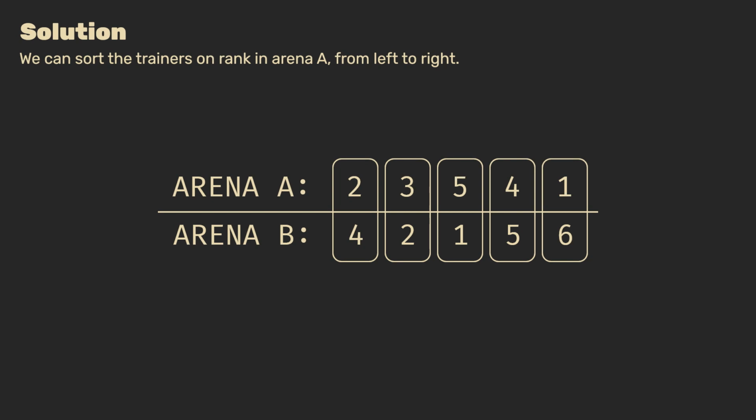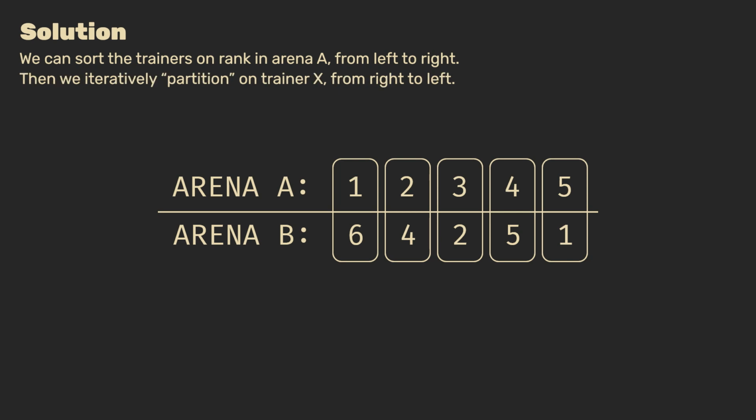Now, let's assume we're all back and see how we can solve this problem. Let's take example 4 and sort the trainers on rank in Arena A. We will sort them from left to right. After sorting, we will get the following order. Now let's iterate over the values for Arena B in reverse. The first trainer we know beats all other trainers in Arena A, so his strength in this example is 4.